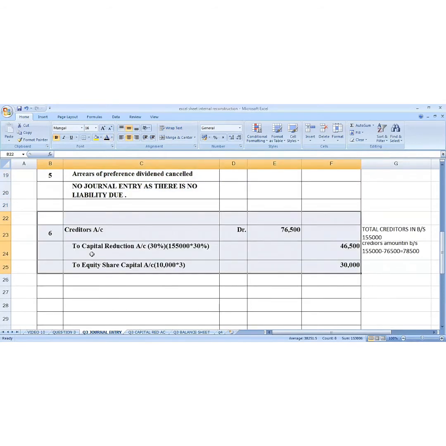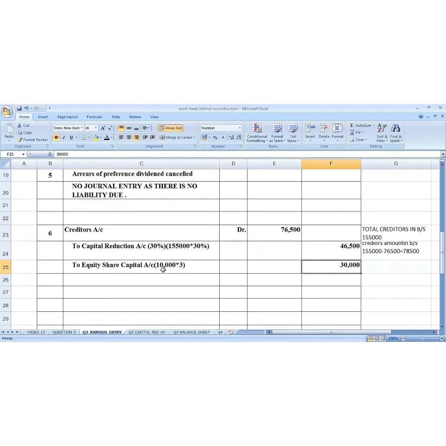What is to be debited? What is to be credited? Capital reduction account is credited by 1,55,000 multiplied by 30%, which is 46,500. Equity share capital account is credited by rupees 30,000. 30,000 divided by 3 comes to 10,000 shares.